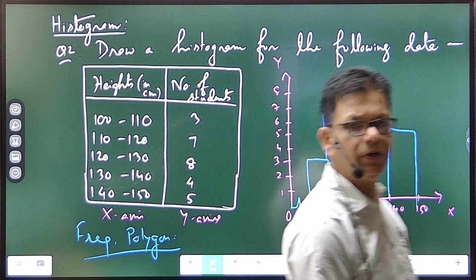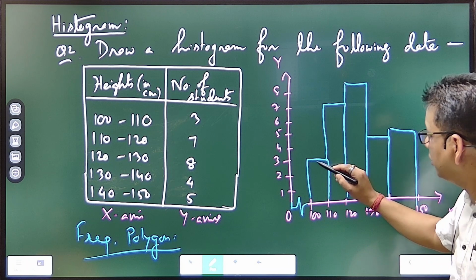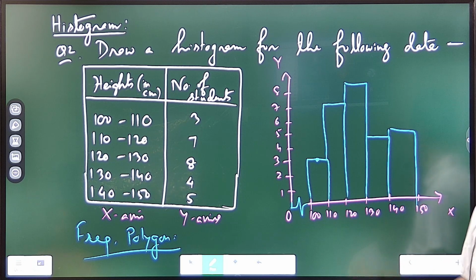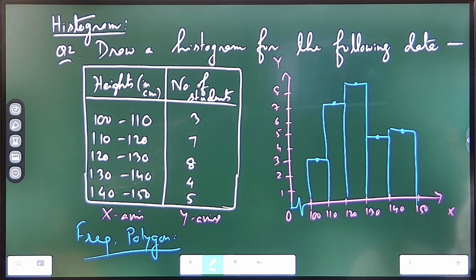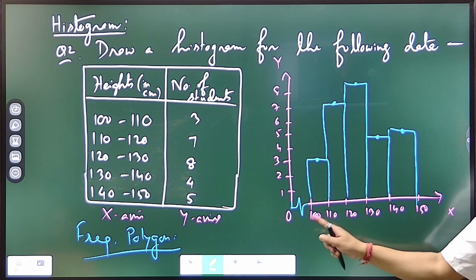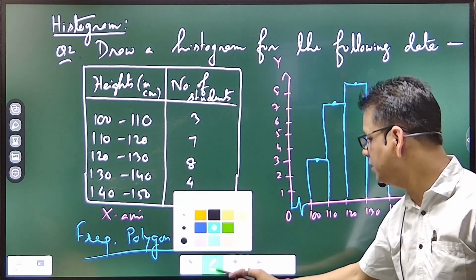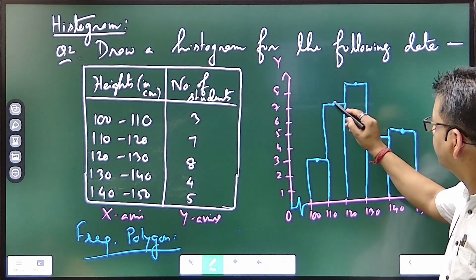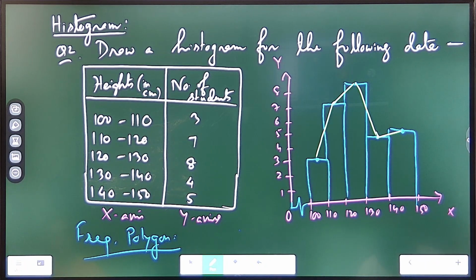So frequency polygon, what to do? It's very simple, as I told you. You just have to find the middlemost observation of each class. So for 100 to 110, it will be 105. Just mark the point. Like that, 115, 125. Just join these points in order. Now it is not a polygon till now.